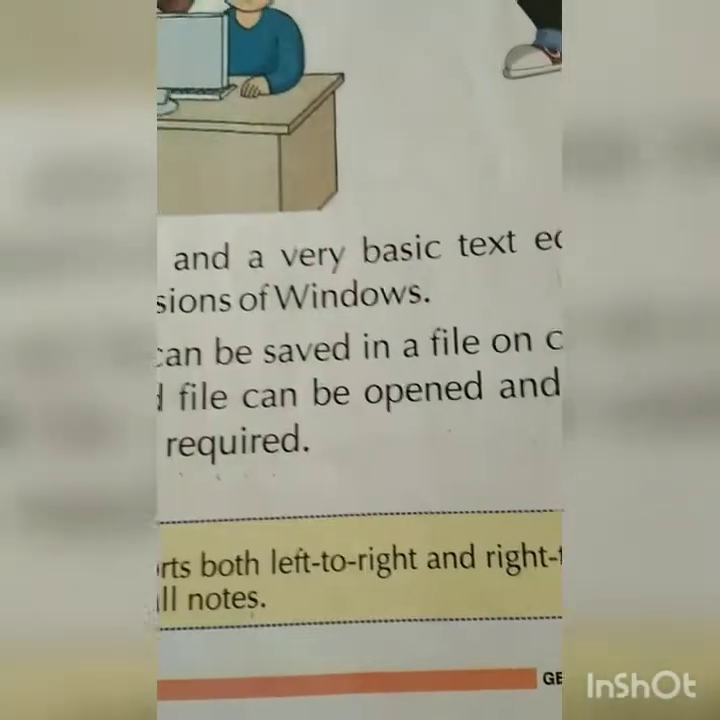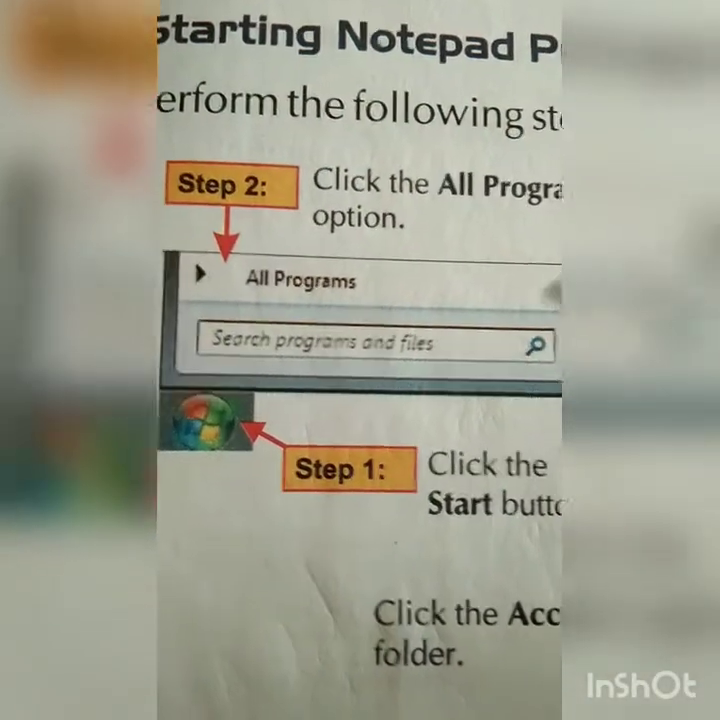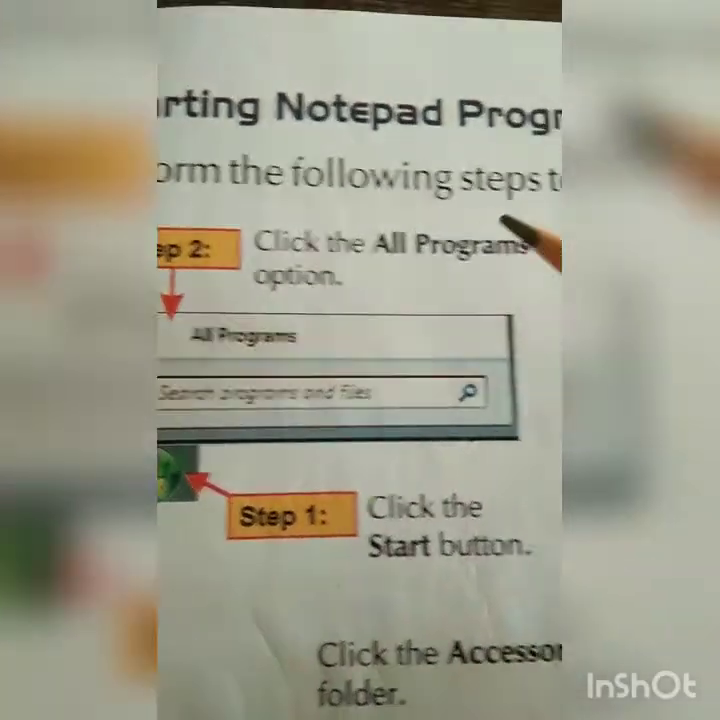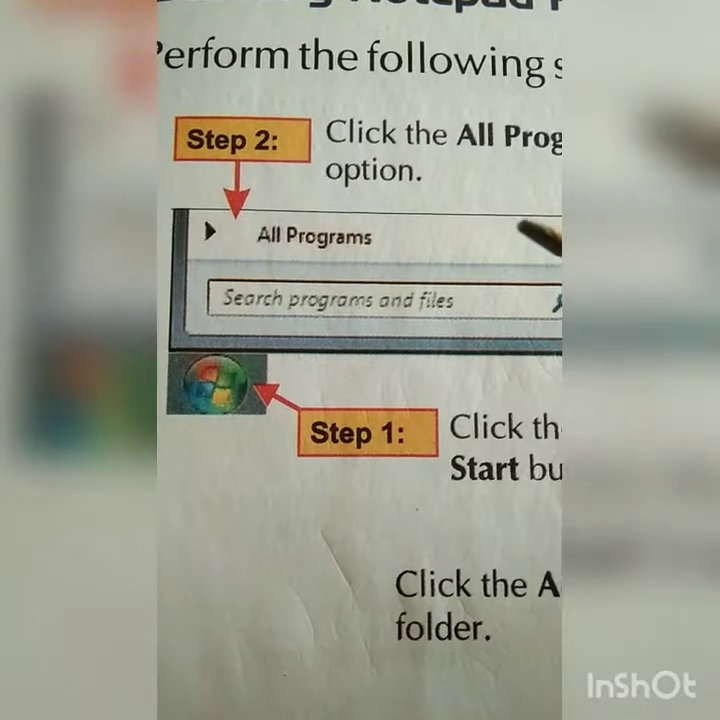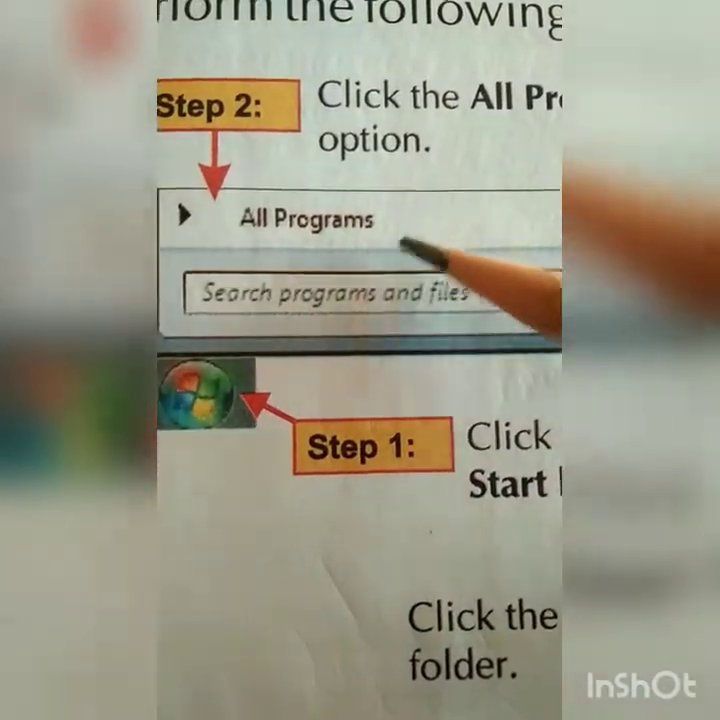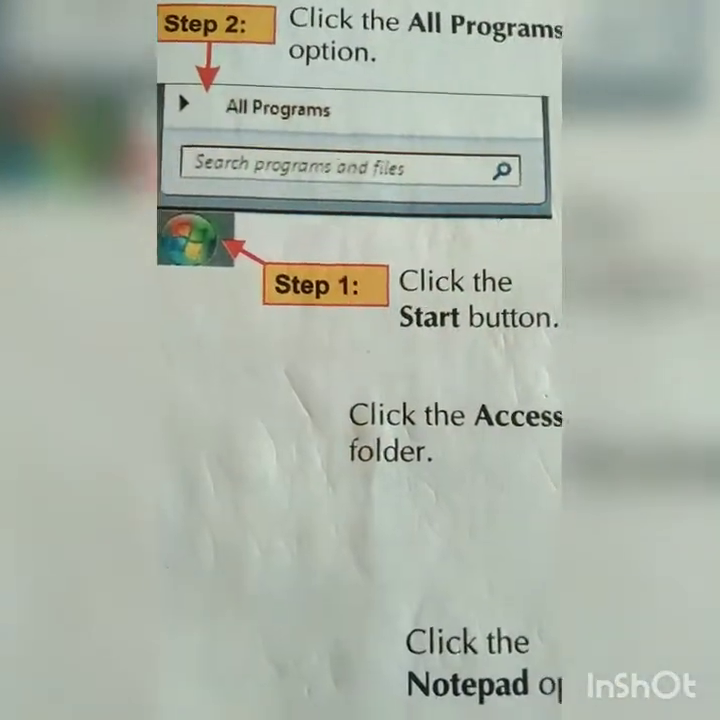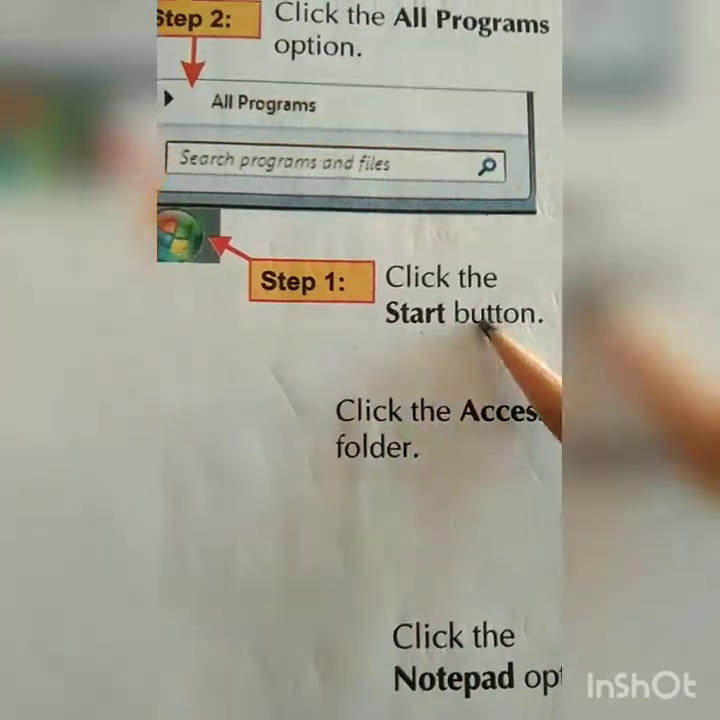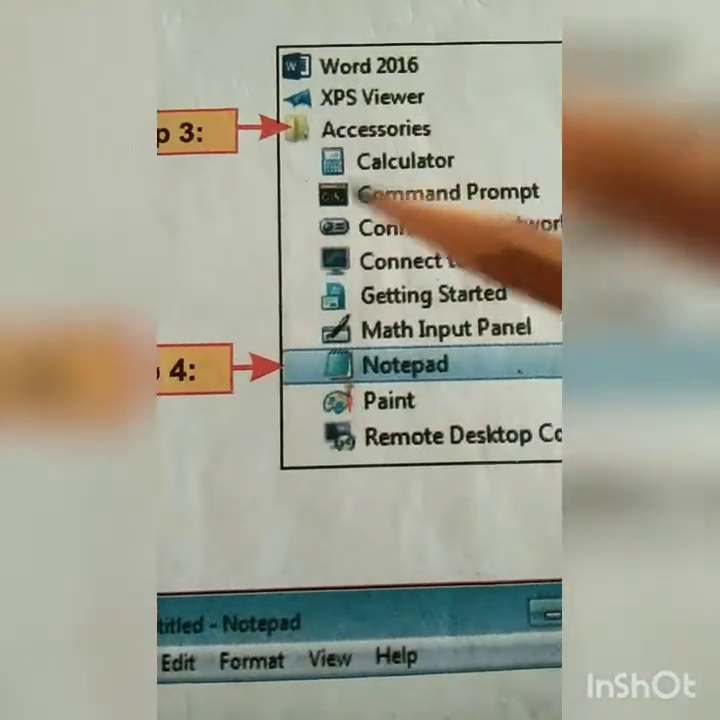Now on page number 37 we will learn how to start the Notepad program. Okay, so first of all we start our computer. First perform the following steps to open the Notepad program. So we start the computer, and the second option is click All Programs. See, here number 1 is the Start button, and the second option is All Programs, and after clicking All Programs one screen you will be able to see.